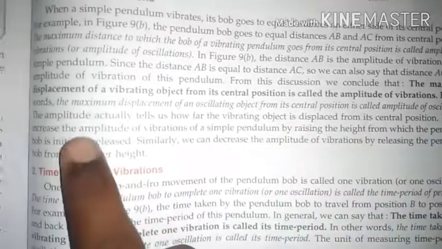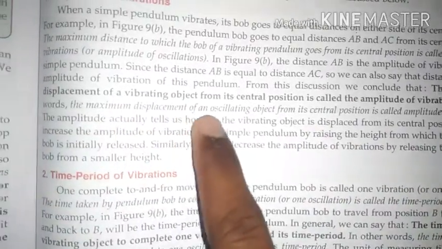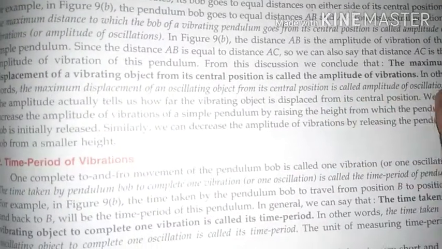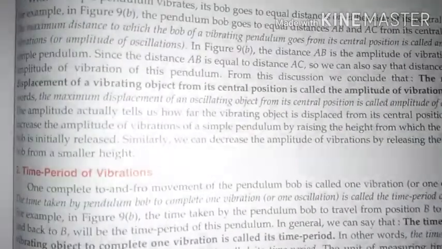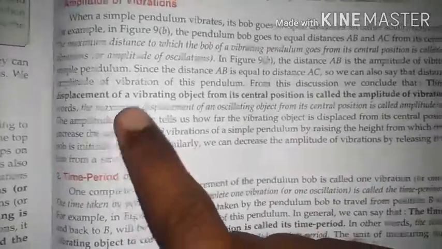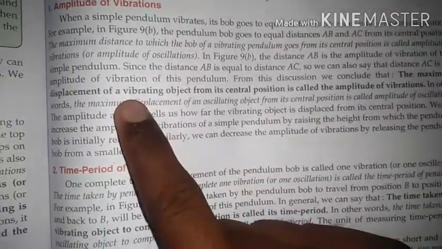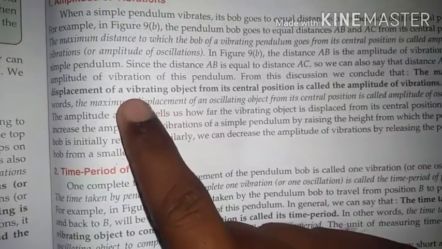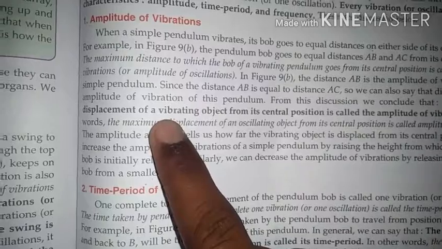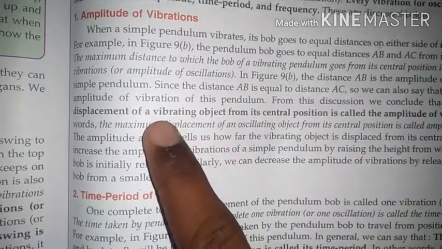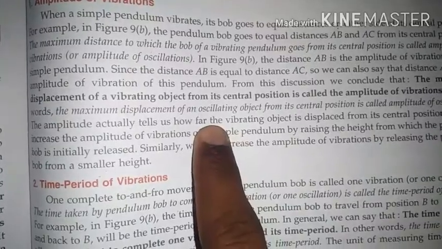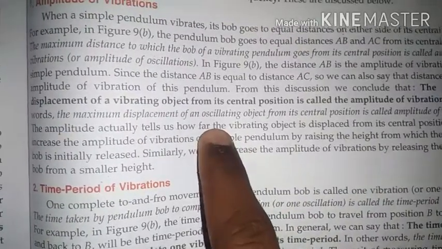In other words, the maximum displacement of an oscillating object from its central position is called amplitude of oscillation. It means the maximum displacement is the total distance covered by an object from its central position, called amplitude of vibration.